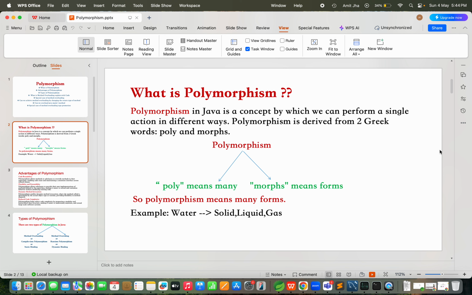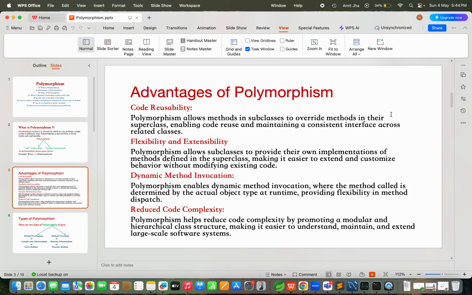You got my concept. Then the next topic is what is the advantage of polymorphism? What is the benefit of polymorphism? I have given some points by which you can remember very easily. Code reusability. Polymorphism means method overloading and method overriding. That code reusability comes in our method overriding.